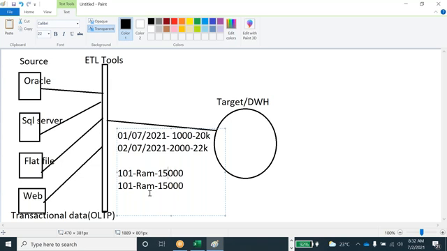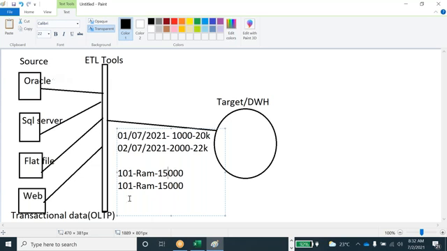It won't maintain two records. In the transactional data, whatever transactions happen are immediately updated here. They can't maintain history in this volatile data.